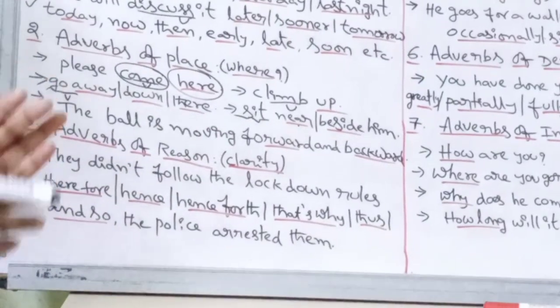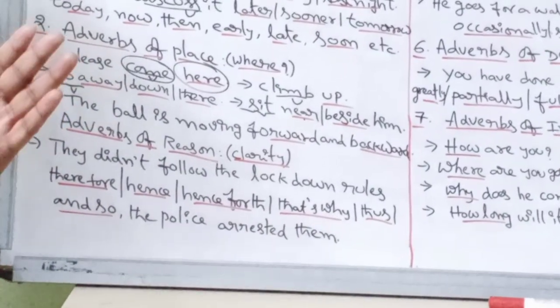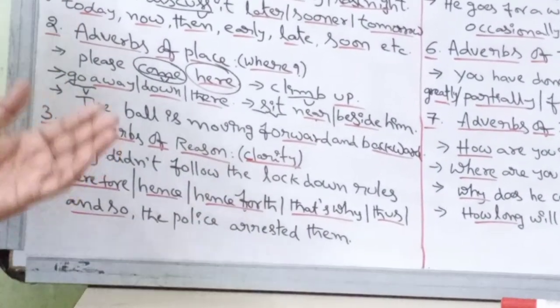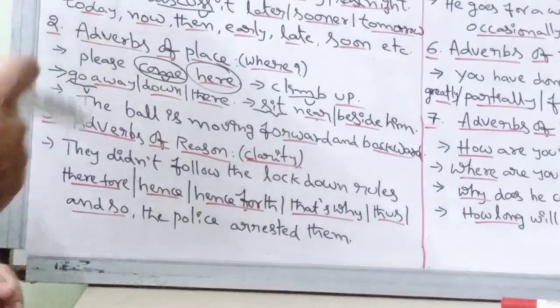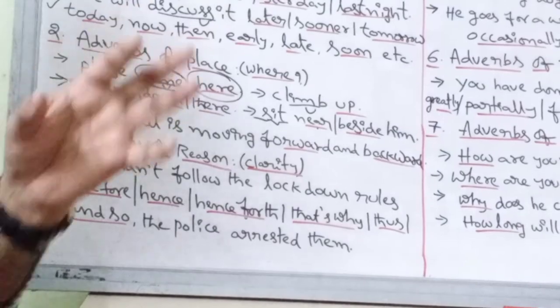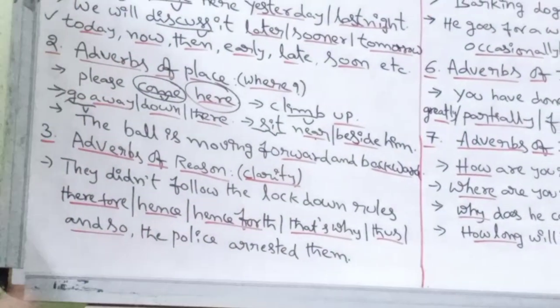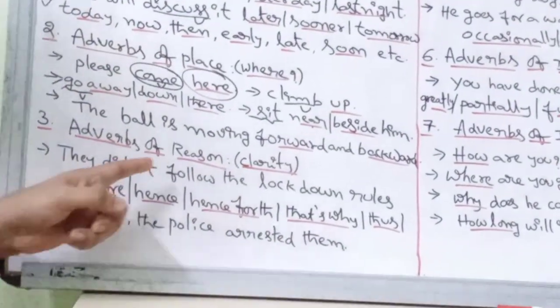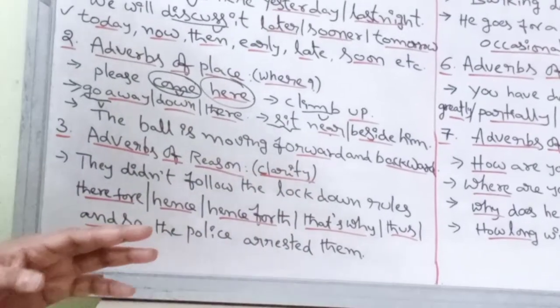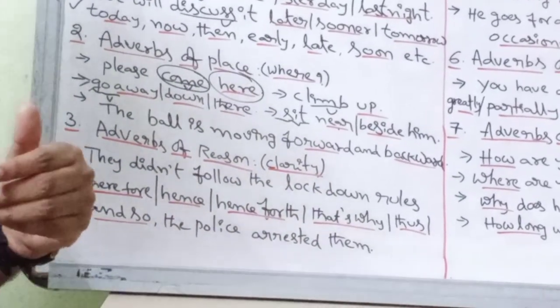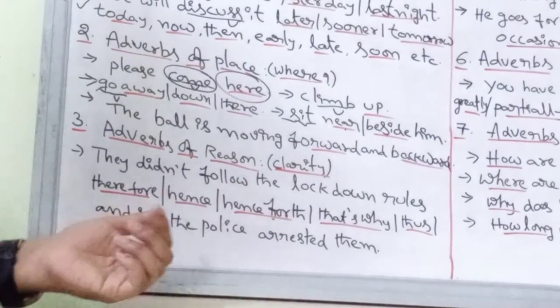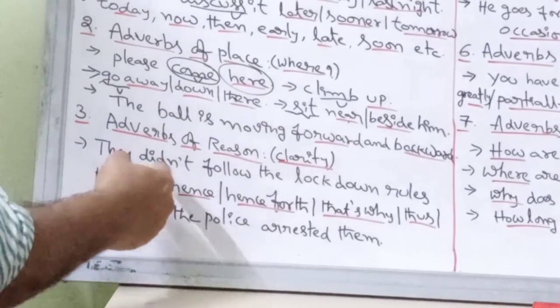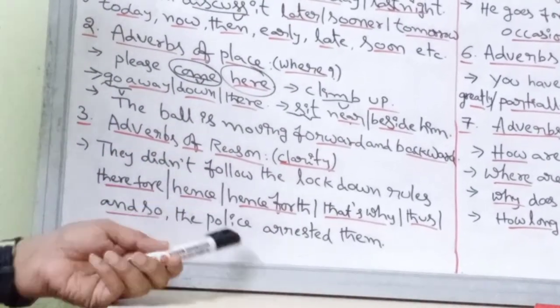See, when two actions happen, for the second action, the first action might be the reason. For the second action, the first action might be the forceful reason, or forcing reason. For example, they didn't follow the lockdown rules. And so the police arrested them. They didn't follow the lockdown rules. Therefore, the police arrested them.